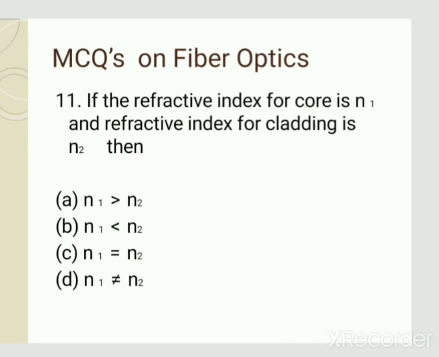Then the 11th question is, if the refractive index of core is n1 and refractive index of cladding is n2, then what is the condition? The condition is n1 is greater than n2, because the refractive index of core is always greater than the refractive index of cladding. So the correct option is option A, that is n1 is greater than n2.